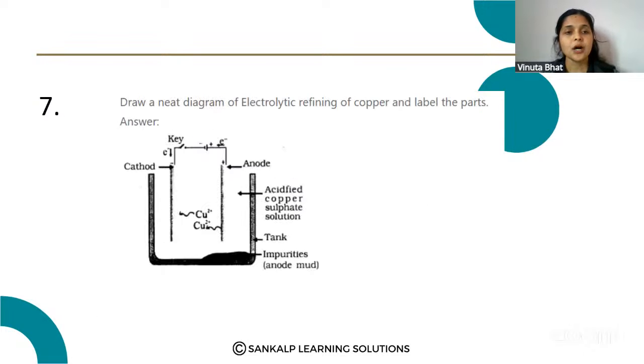Yes, next question. Draw a neat labelled diagram of electrolytic refining of copper and label the parts. So here the answer is also given. You can see the electrolytic refining of the copper metal. Okay. Labeling is also very important: cathode, anode, the acidified copper sulfate solution, anode mud. These are all very important labelings, so you have to practice. Okay, so this is the next question. Please note down this question.